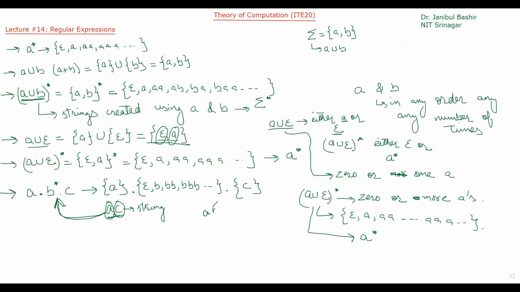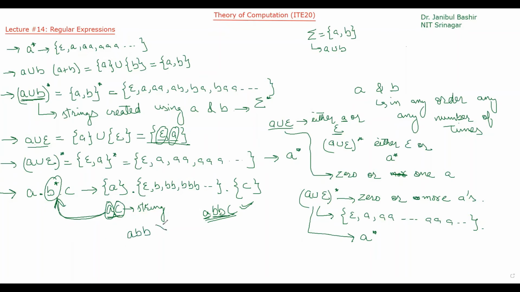Now let's come here. Is this string represented by this regular expression? Yes, this is also represented. Why? First is A, then it is saying 0 or more copies of B, so we have 2 copies of B, then we have C. Now let's take another one. Is this string represented by this regular expression?